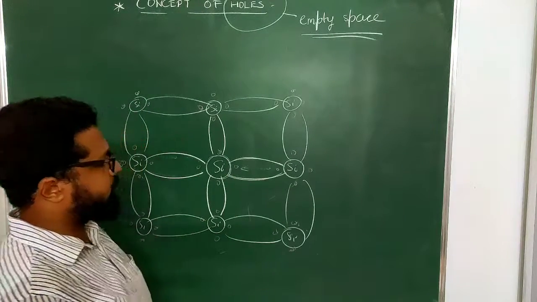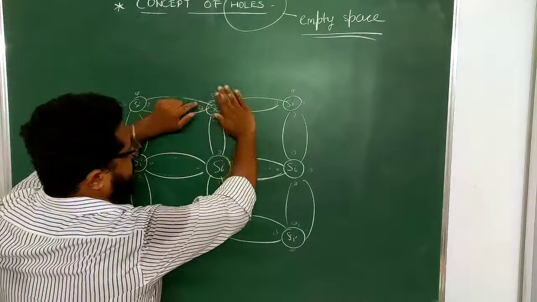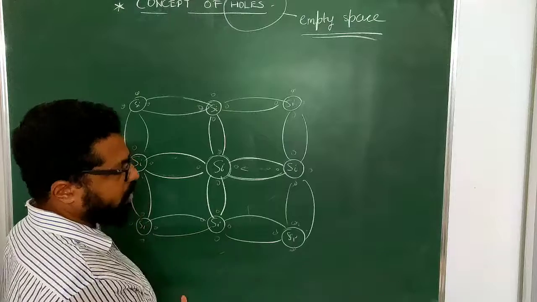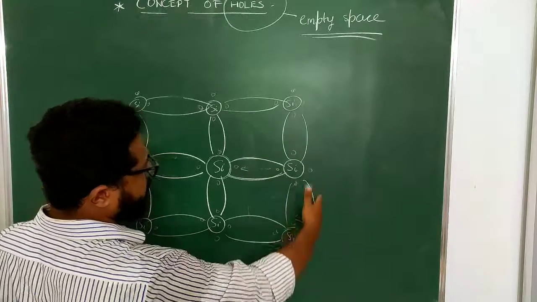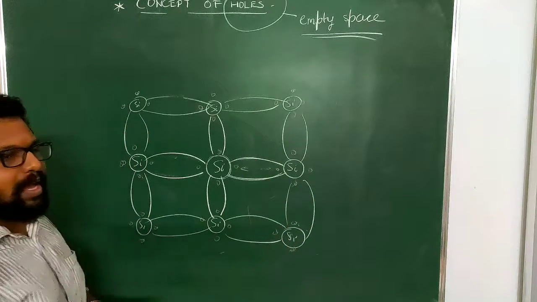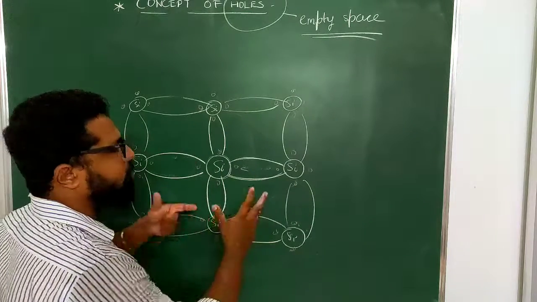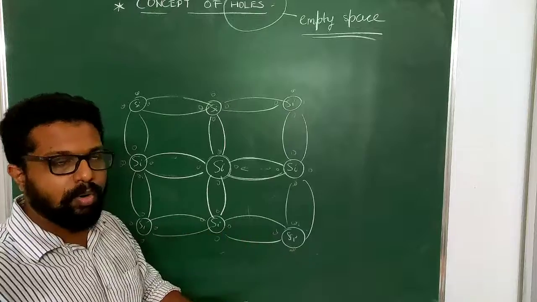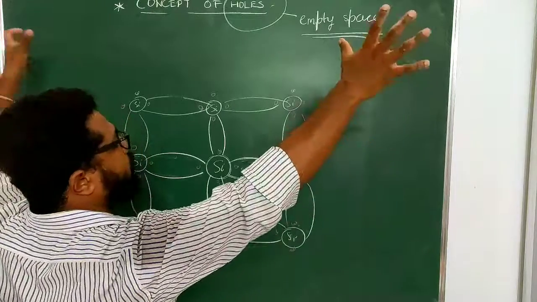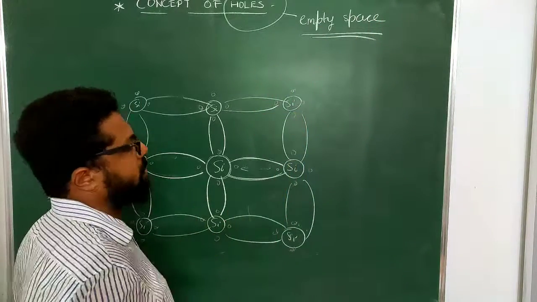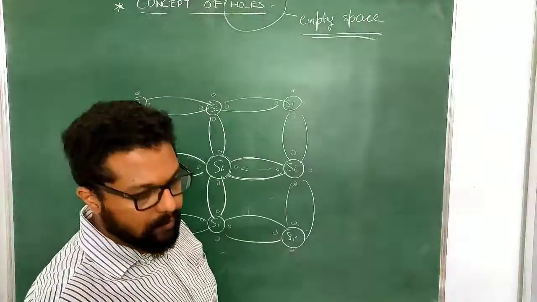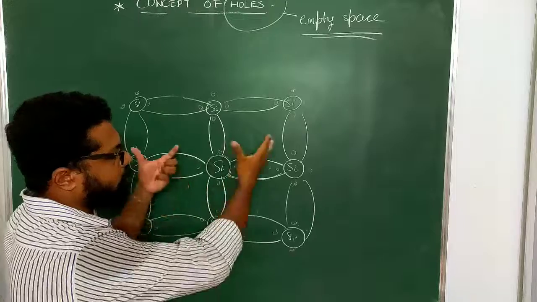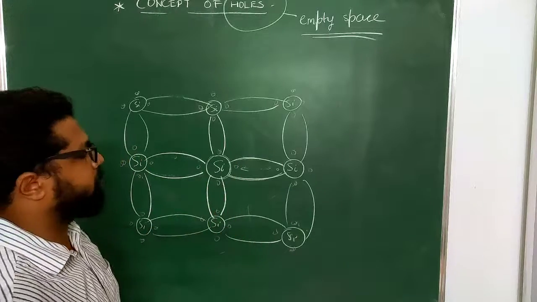Previously I just did this much of it. Now I've added a few more silicon atoms, which undergo bonding, and it looks something like this. I just wanted to do a closed, complete diagram, so that's why I've done it. Silicon doesn't look just like this. It can undergo still more bonding and combine together. So this is my idea of the creation of holes.